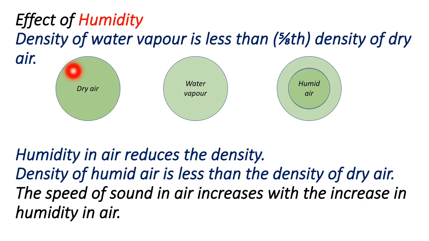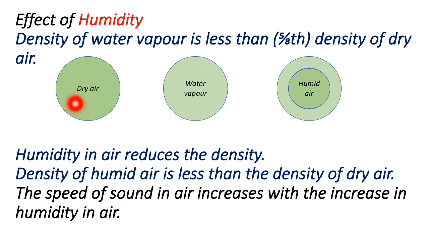Now see the next factor, this one is the third factor, the effect of humidity. Density of water vapor is less than the density of dry air, and it is given that it is 5 by 8 times the density of dry air. So always the water vapor has less density, which is 5 by 8 times the density of dry air.